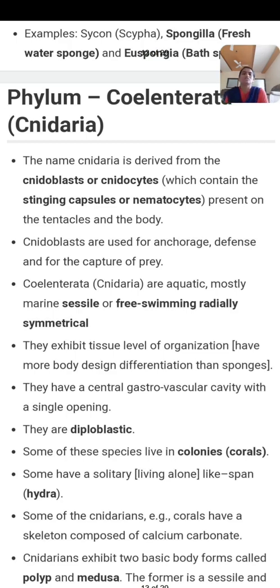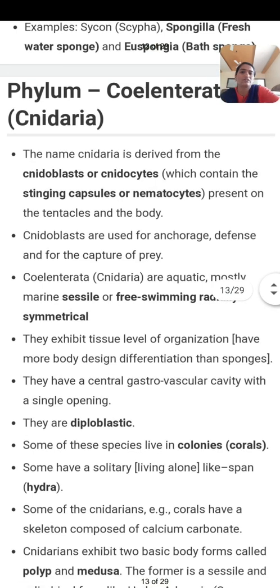Cnidaria have a specialized character: they have special cells known as cnidoblasts or cnidocytes. These are the specialized cells which are present on the tentacles or on the body of the organism, which are used for their defense and for capturing the prey. The presence of cnidoblasts and cnidocytes is the unique characteristic of phylum Cnidaria. Then one more unique characteristic is that all the organisms are somewhat cylindrical in shape, and hence the former name was Coelenterata.